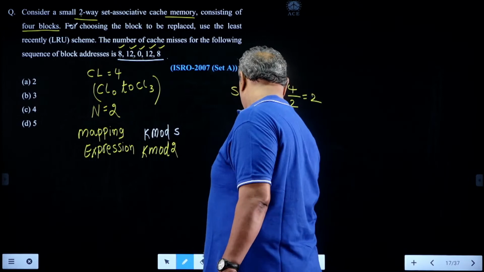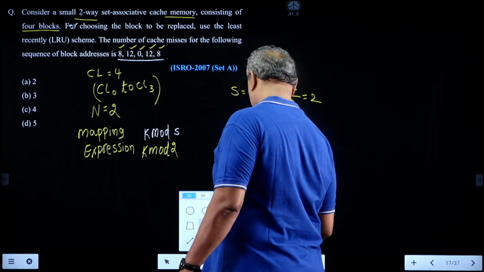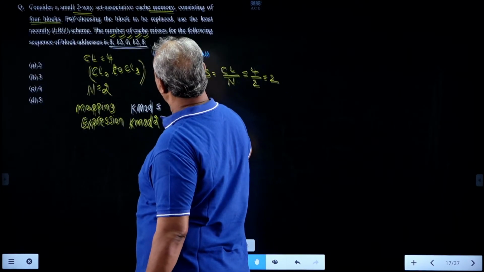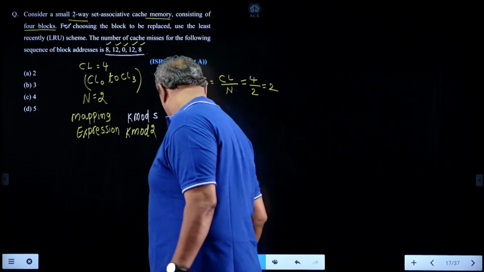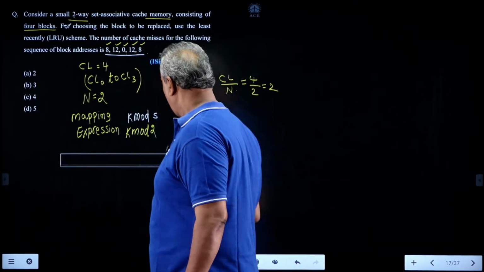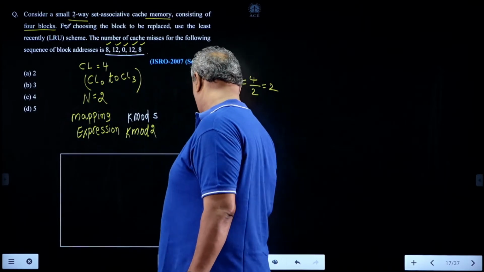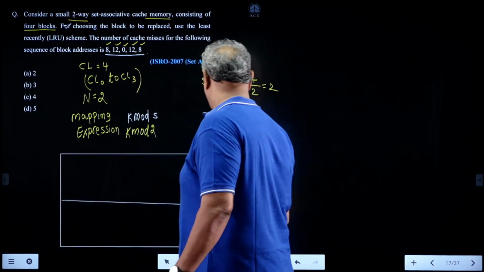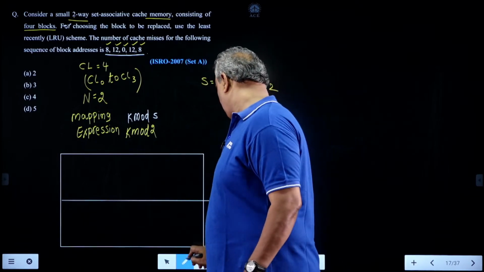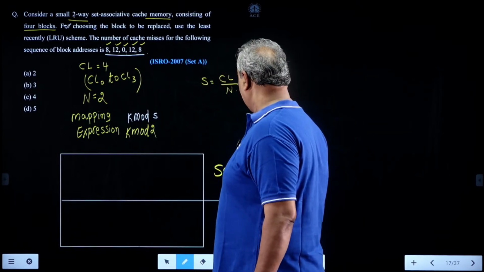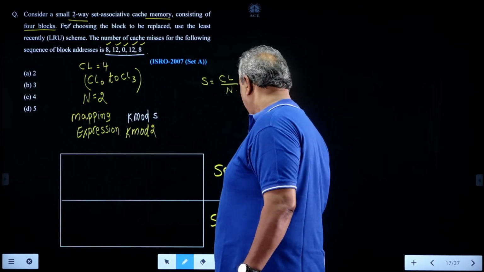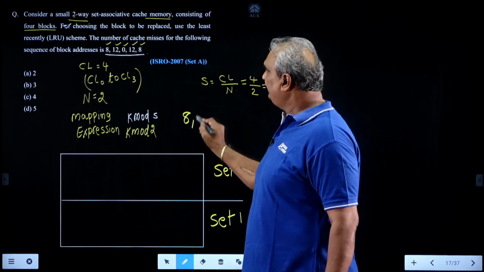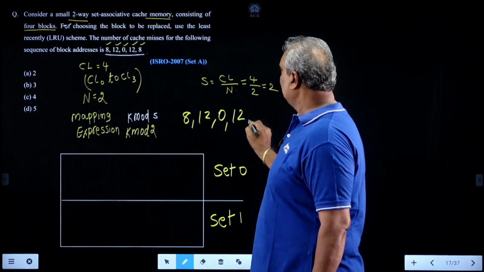Look here. Here only two sets are there, set 0 and set 1. Write the order here once again: 8, 12, 0, 12, 8.